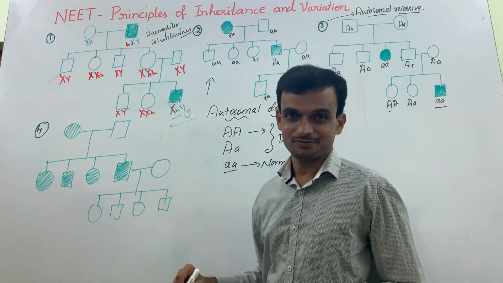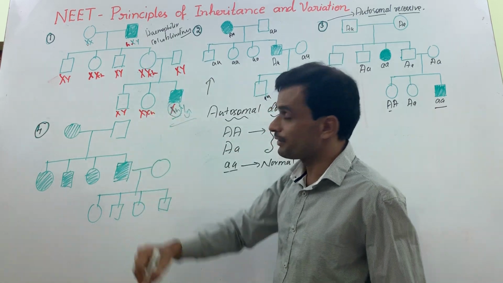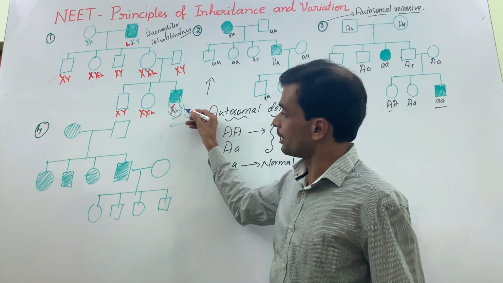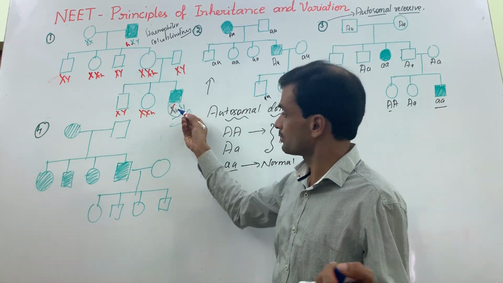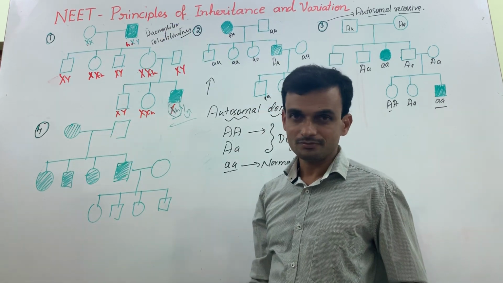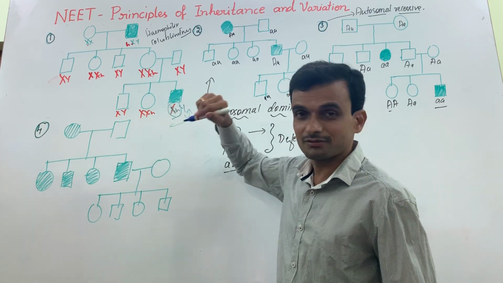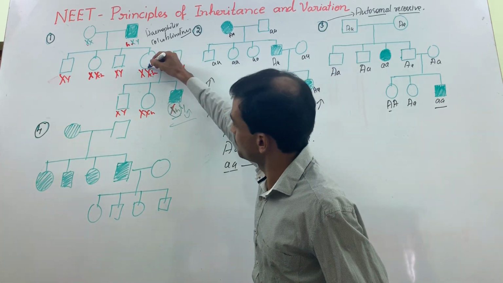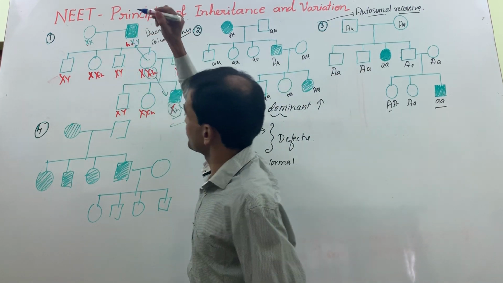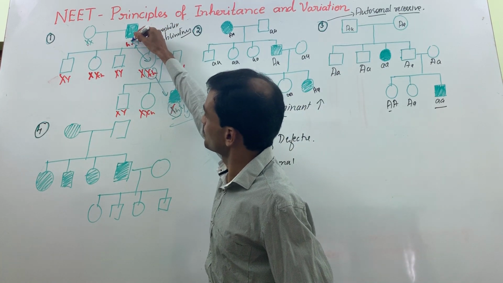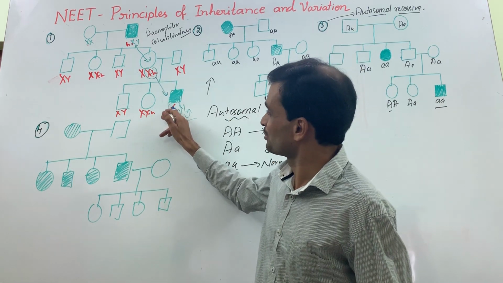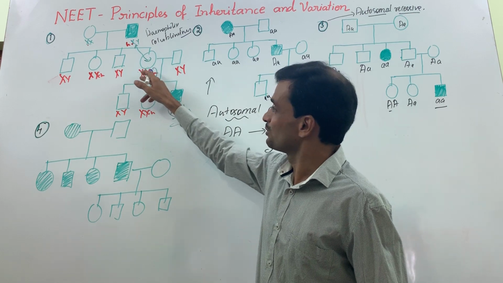It's a hemizygous condition. How did this son collect this defective gene on the X chromosome? The other one is Y. There is no other chromosome with a dominant gene to suppress the expression of this. Therefore, there is a defect. So this type of X-linked recessive is more common in males than females. It has come from the mother, and the mother has received it from the father. So the chromosome has come from grandfather to grandson, through the heterozygous daughter.